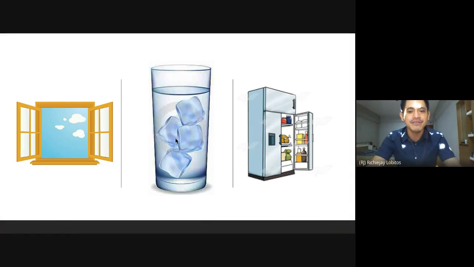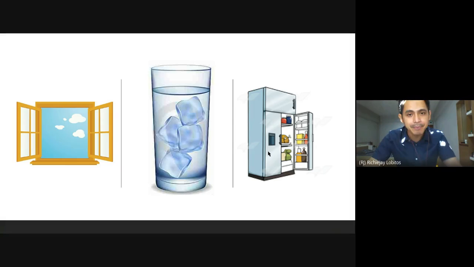If you have an ice water, where do you think the condensation will occur faster? Is it when you place the glass of water near the window or inside the fridge? If you place the ice water in the fridge, the difference in the temperature will not be that different. So if that happens, the condensation is very slow.